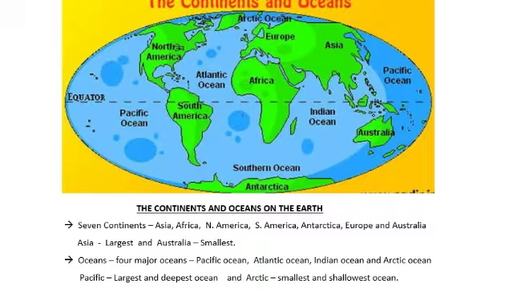Water bodies on the earth are divided into 4 major oceans. They are the Pacific Ocean, Atlantic Ocean, Indian Ocean and Arctic Ocean. The Pacific Ocean is the largest and the deepest ocean on the earth, and the Arctic Ocean is the smallest and the shallowest, meaning it has the lowest depth.